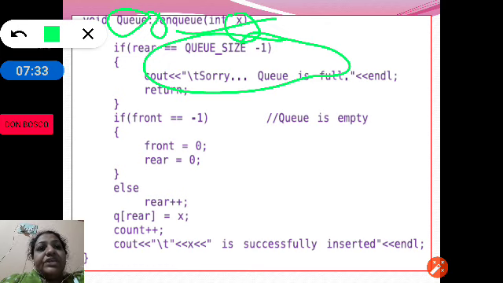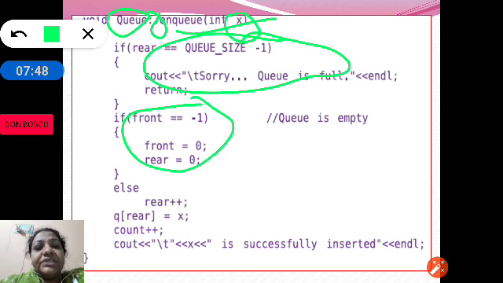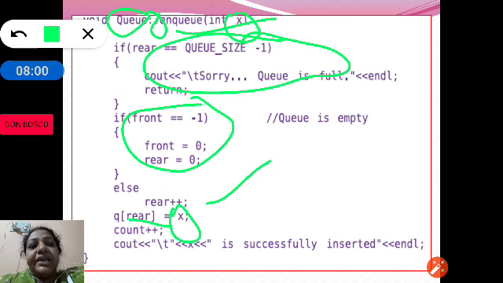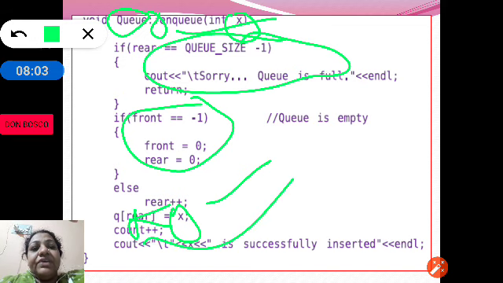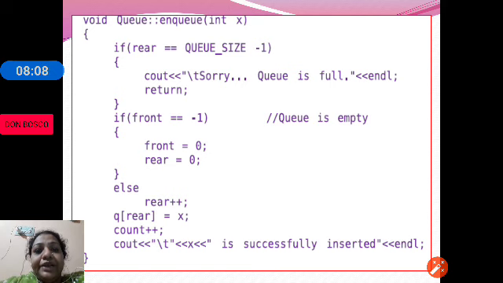Then we are checking whether the queue is empty. If the queue is empty, we will make the rear point to 0, because the first element is always stored at 0. We are implementing the queue using arrays. Therefore, we are checking if front is equal to -1, we are making front and rear as 0. Otherwise, we are incrementing the rear, and x is the element which will be added at the rear end, and then we are incrementing the count. That means one element we have added.